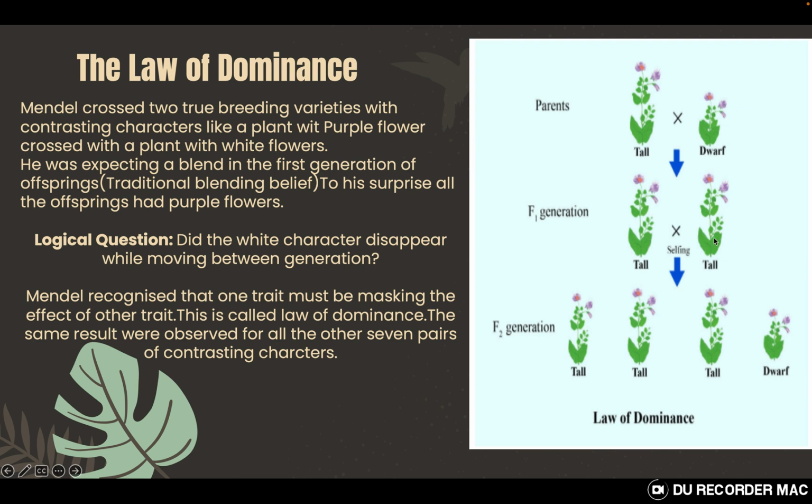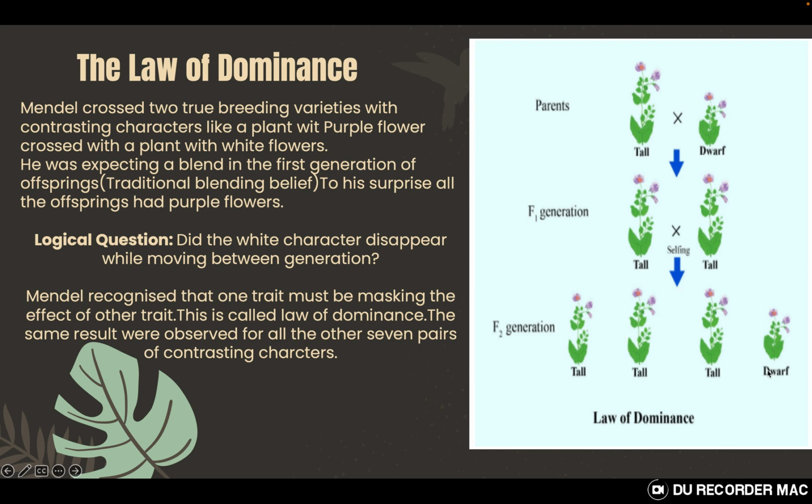This led Mendel to believe that in every character there is one form of the gene which is so powerful, so strong, that it can mask the effect of the other gene, or dominate the appearance of the other character. But when we bring them down to the second generation, somehow the recessive allele from each parent gets combined and shows its impact in the second generation.